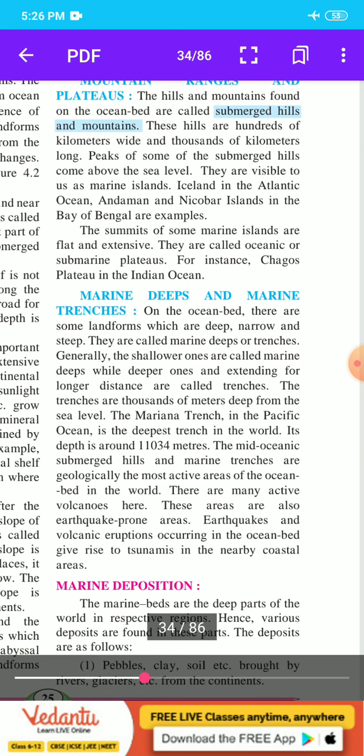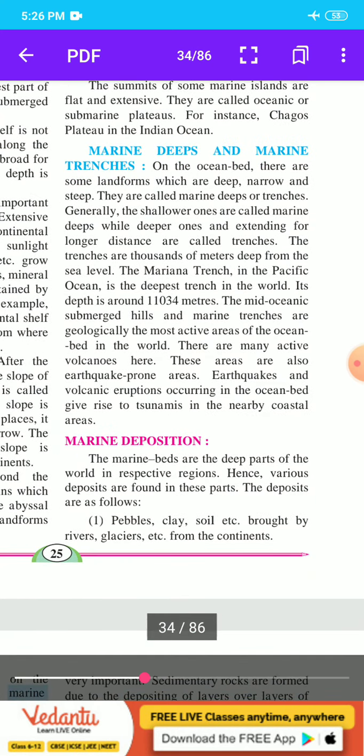Next point is marine deposits. What is meant by marine deposits? The marine beds are the deep parts of the world in respective regions. Hence various deposits are found in these parts. The deposits are as follows.